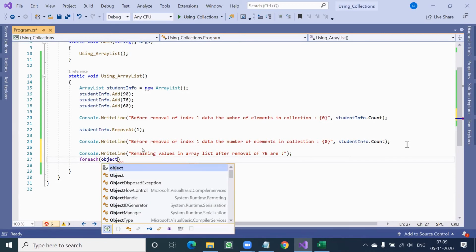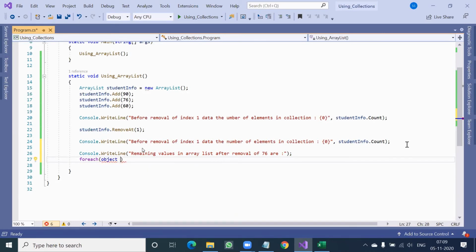Foreach object. Why object? Because of the object type's special feature: object type can store any data, integer, string, double, decimal, any data. So imagine this 60 is not 60, it is somebody's name. Who knows? The chance is there, isn't it? Array may not allow it, but your collections will allow. Maybe 76 is his roll number, 90 is his marks, and Amit is his name.